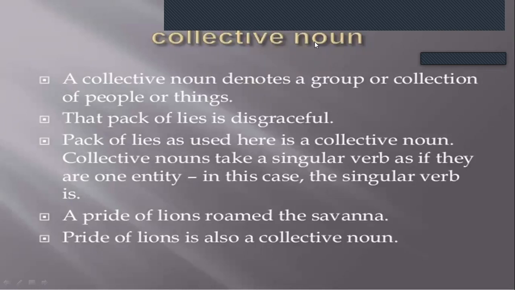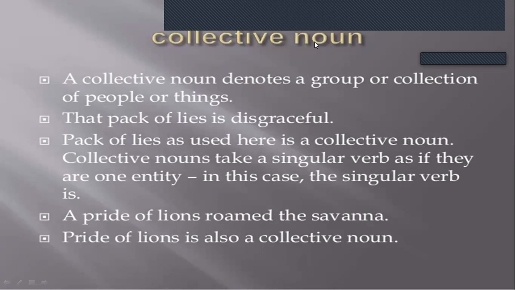That pack of lies is disgraceful. Pack of lies, that is all the lies the people say collected together. Here is a collective noun. Like suppose, a very simple example, a bouquet of flowers. That is so many flowers together. That is known as collective noun.